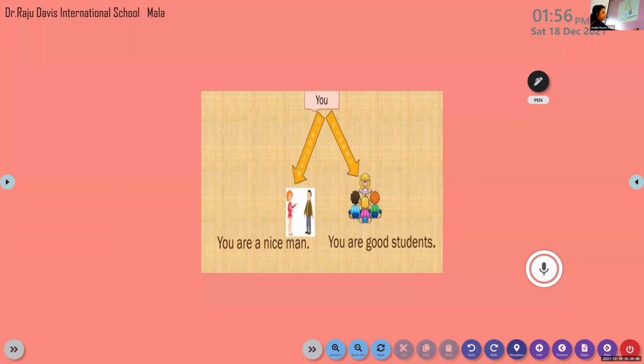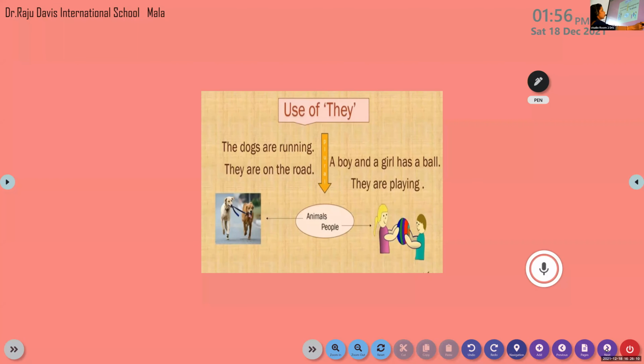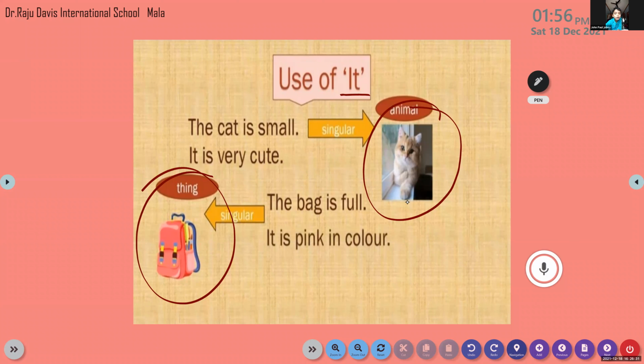We don't want I. That we will be learning in the next class. Only what is there in your workbook, let's learn that. Now let's move on to the pronoun it. It is used for an animal or a thing. Now we are learning only about singular. So if you're talking about a boy, we have to use the pronoun he. If you're talking about a girl, we have to use the pronoun she.